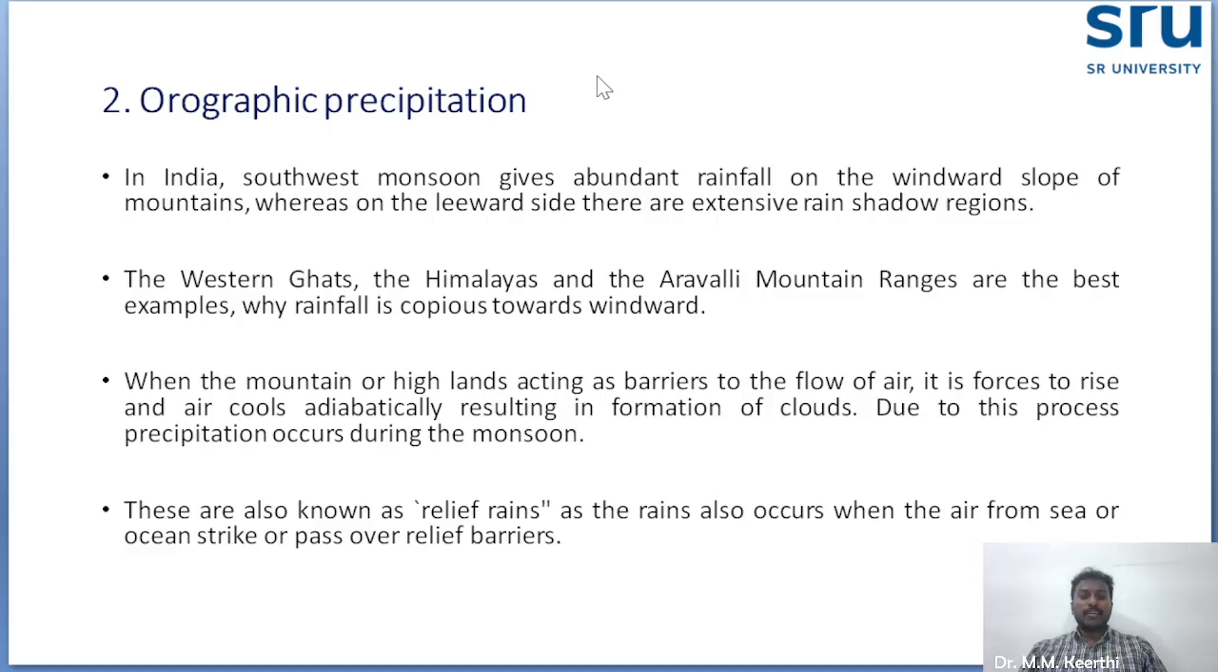When mountains or highlands act as barriers to the flow of air, it is forced to rise, and the air cools adiabatically, resulting in the formation of clouds. Due to this process, precipitation occurs during the monsoon. Orographic precipitation is also called relief rain.